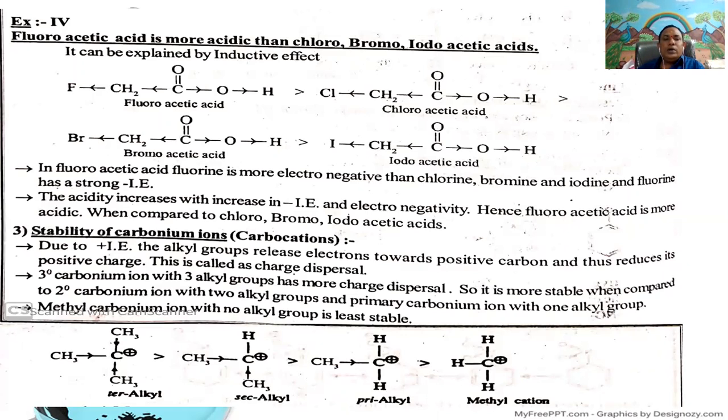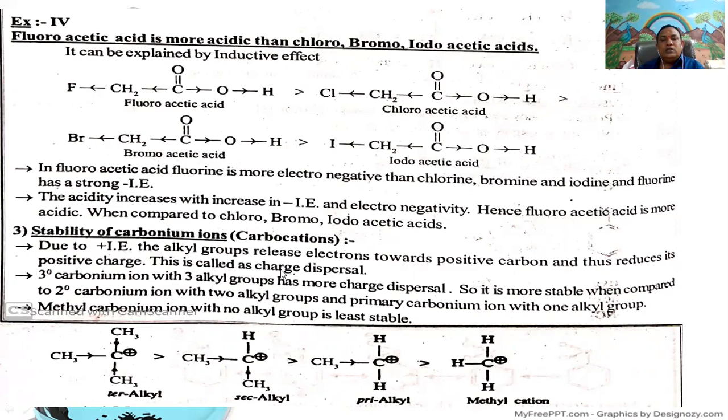The last factor is the stability of the carbonium ion, the carbocation. Here, due to the plus inductive effect, the alkyl group releases electrons towards the positive carbon atom, the carbocation, and thus reduces its positive charge.